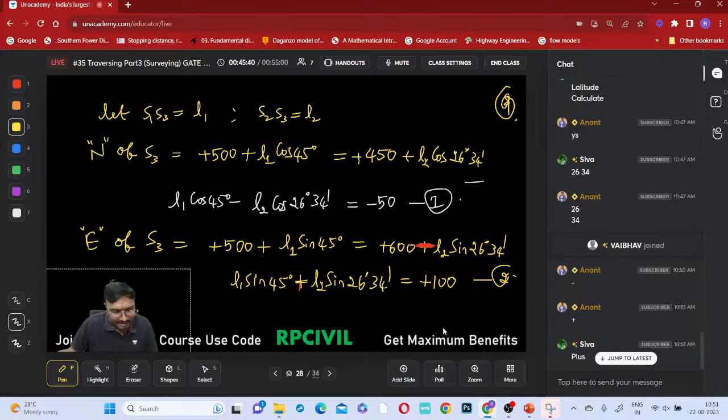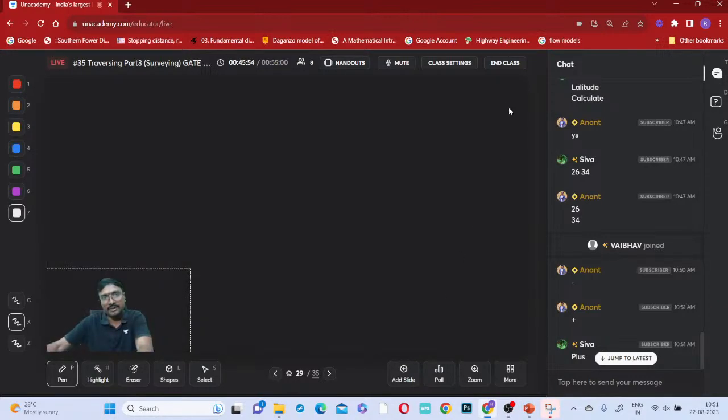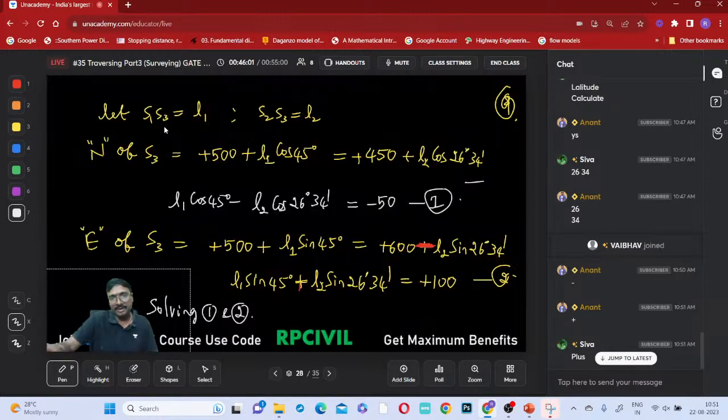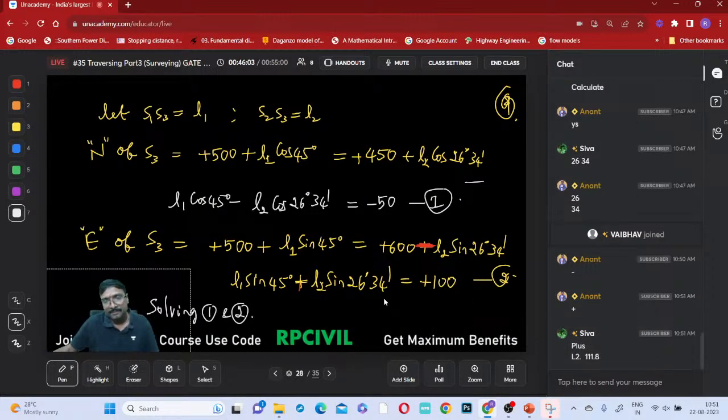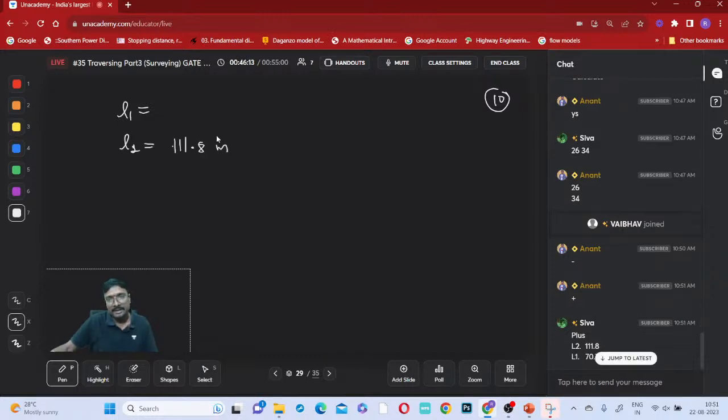So whenever you solve this equation number 1 and 2, we will be getting this L1 and this L2, na? Yes or no? Solving 1 and 2, what will you get? Solving 1 and 2, get this L1 and L2, everyone. What are the values of this L1 and this L2, all of you? What is the value of this L1 and what is the value of this L2? Right, what can you say? Yeah, plus 100 only. What is that L1, L2 value? L2 value is 111.8 meters. L1 is how much?